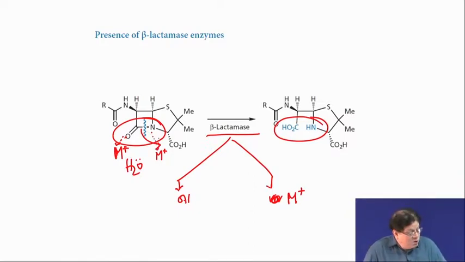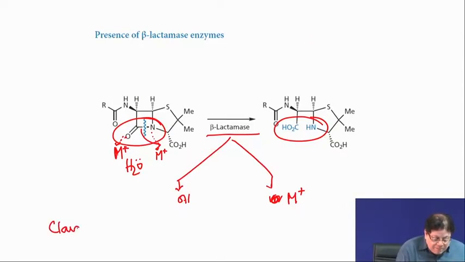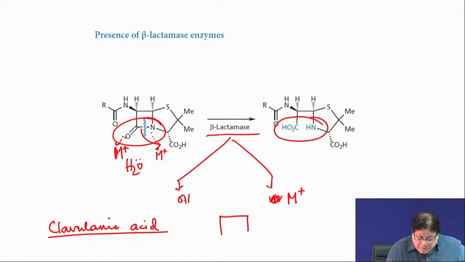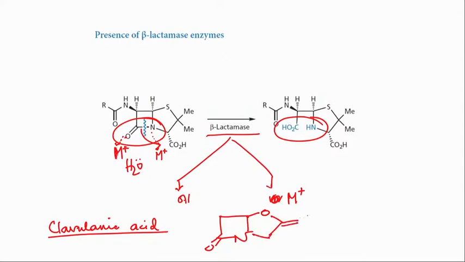Okay. So, what I was telling, in the late 70s various pharmaceutical companies frantically searched for molecules which have stability towards beta lactamase, and what they found was a molecule known as clavulanic acid. Clavulanic acid, the structure is again a beta lactam compound with an oxygen and an exocyclic double bond.